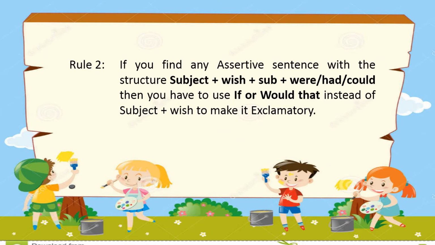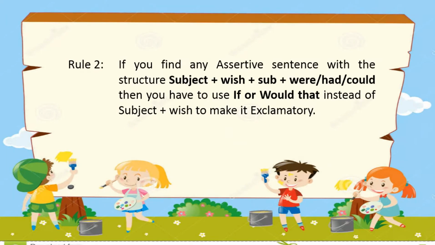So just read the rule again. If you find the structure, subject plus wish plus subject plus were, had, could, then you have to write firstly if or would that, anyone you like, instead of the subject plus wish.